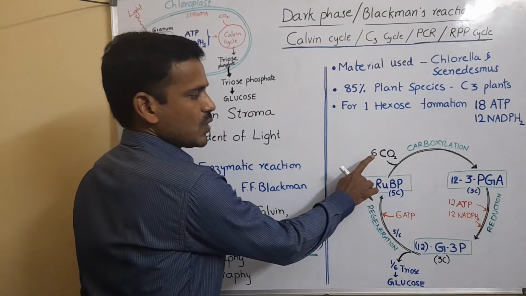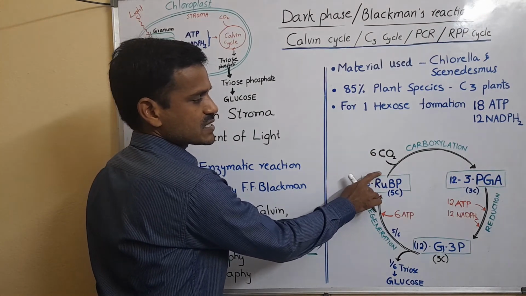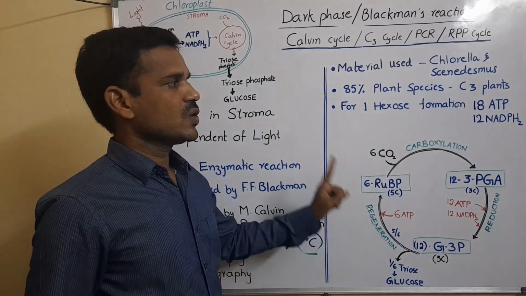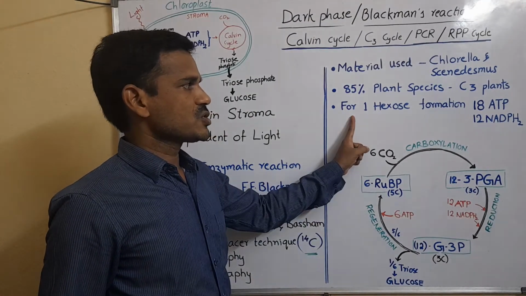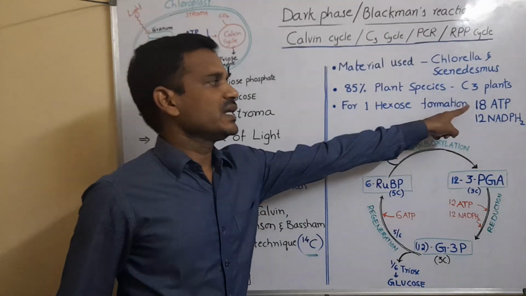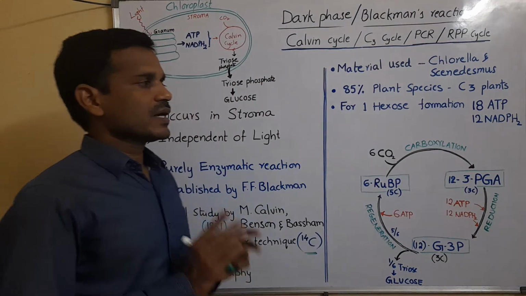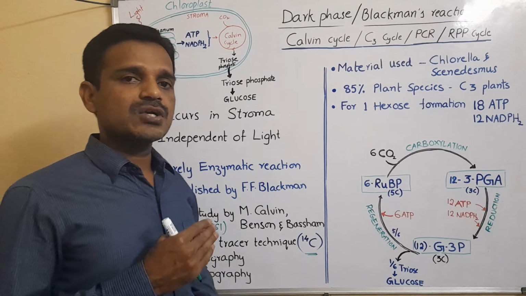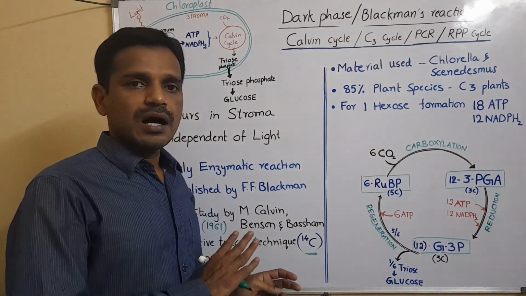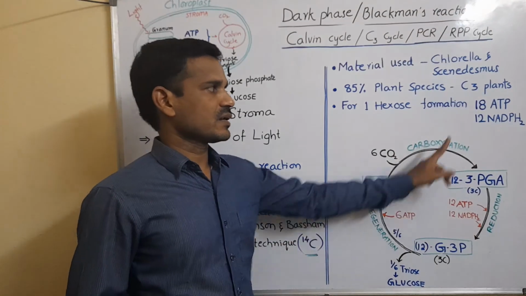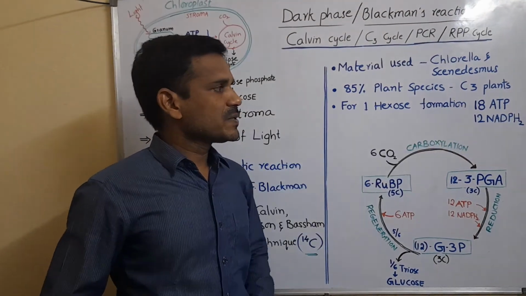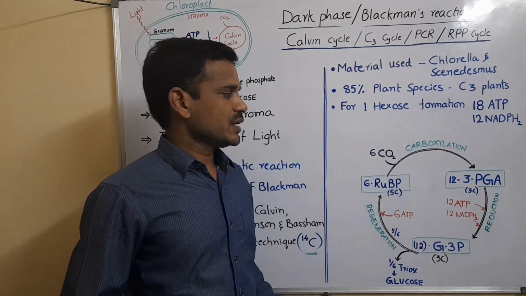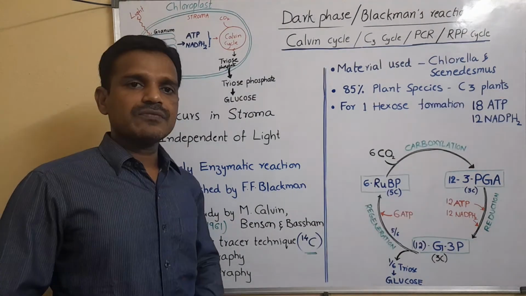In the Calvin cycle, every time only one CO2 is fixed, which means it takes place 6 times, or 6 turns. After 6 turns only one glucose is produced. For the formation of one glucose, 18 ATPs and 12 NADPH2s are consumed. In the light phase, 24 ATPs and 12 NADPH2s are produced, but all the ATPs are not consumed during the Calvin cycle. Here 6 ATPs are in excess, but all the NADPH2s are consumed. So that is about the C3 cycle in brief. Thank you.